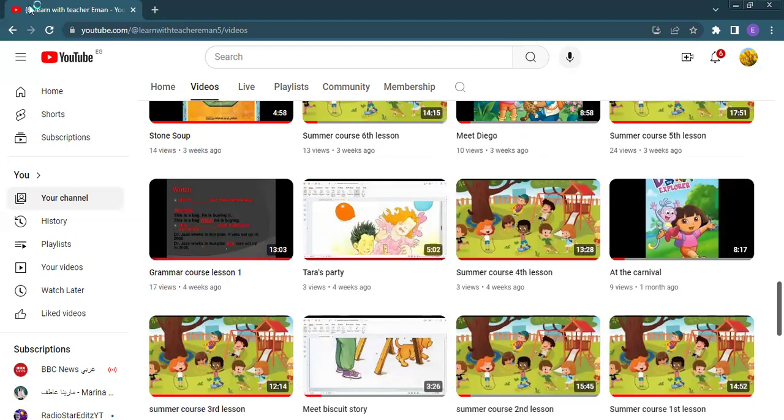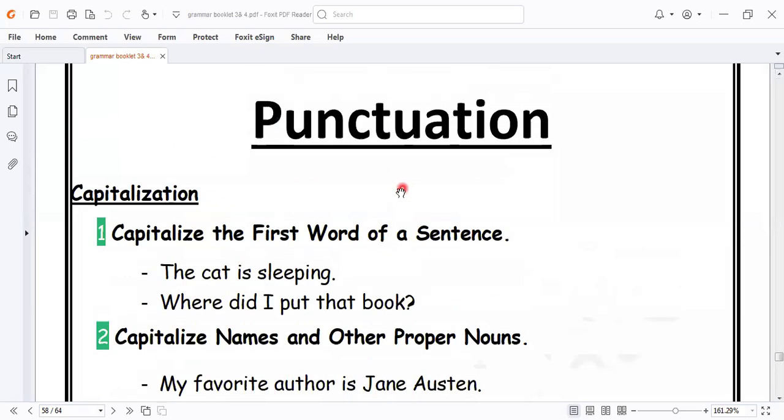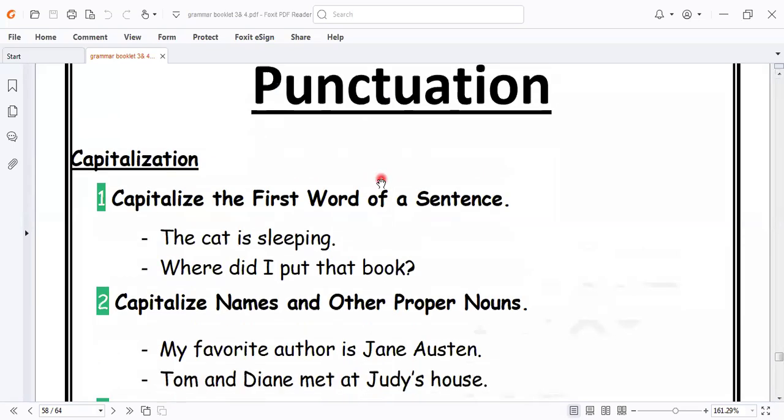Let's go to our lesson today. Our lesson today is about punctuation. You know punctuation. I think this question comes in the exam, and I think the mark of this question is about 1 or 2 marks. But it's important to know punctuation very well.